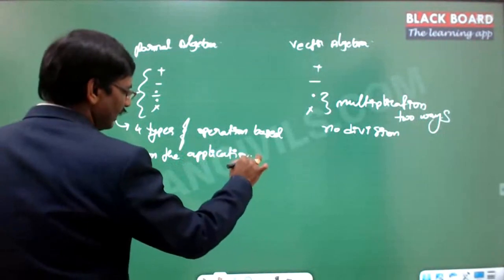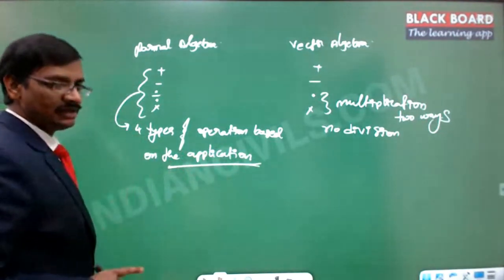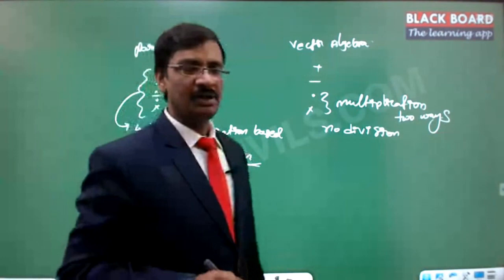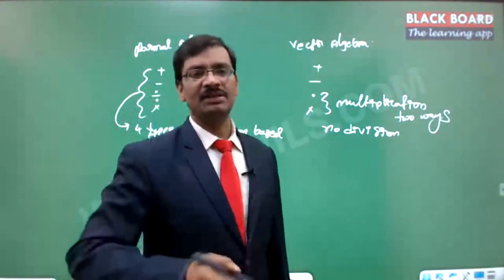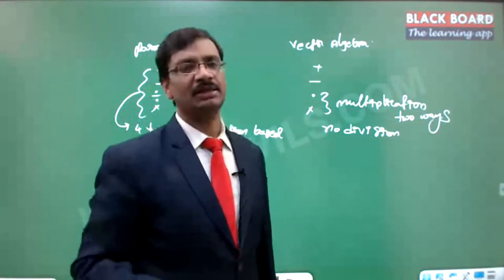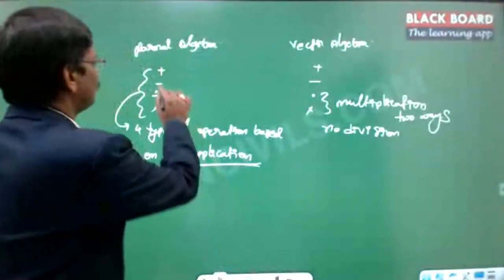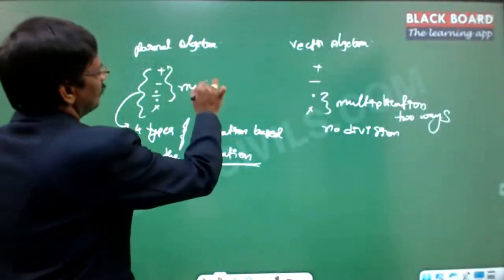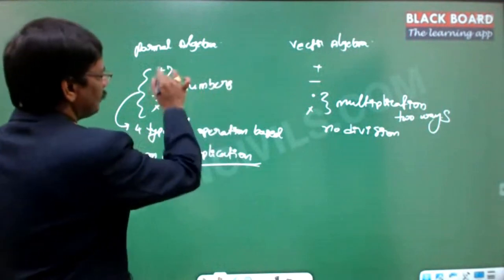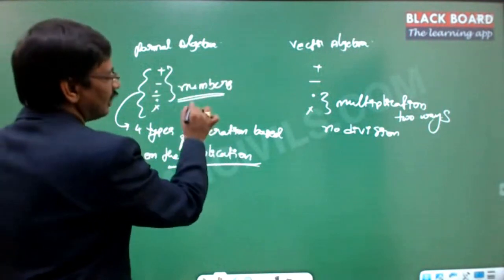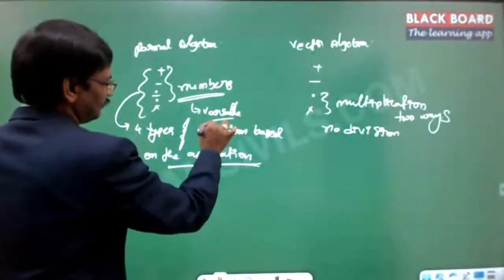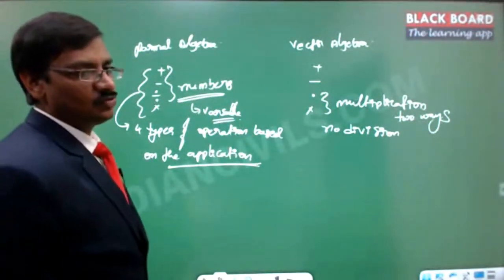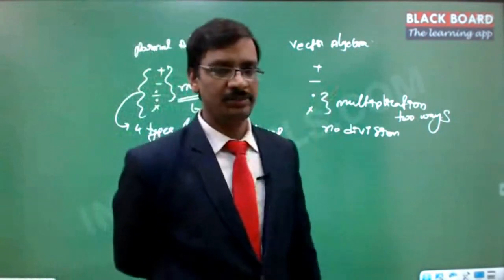This is a real-time application. If there is one particular operation, that operation is defined with one symbol, and that will be dealing with the physical quantities, along with symbols like numbers. So numbers and these operators together form the algebra along with the variables. So this is the basic definition of algebra, right? And in the same way, we will be defining the vector algebra as well.